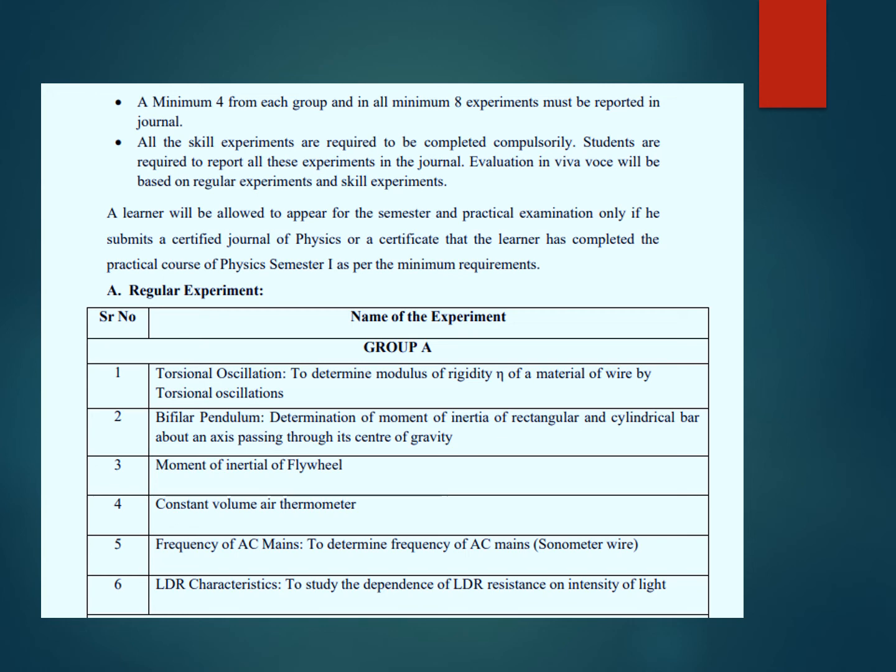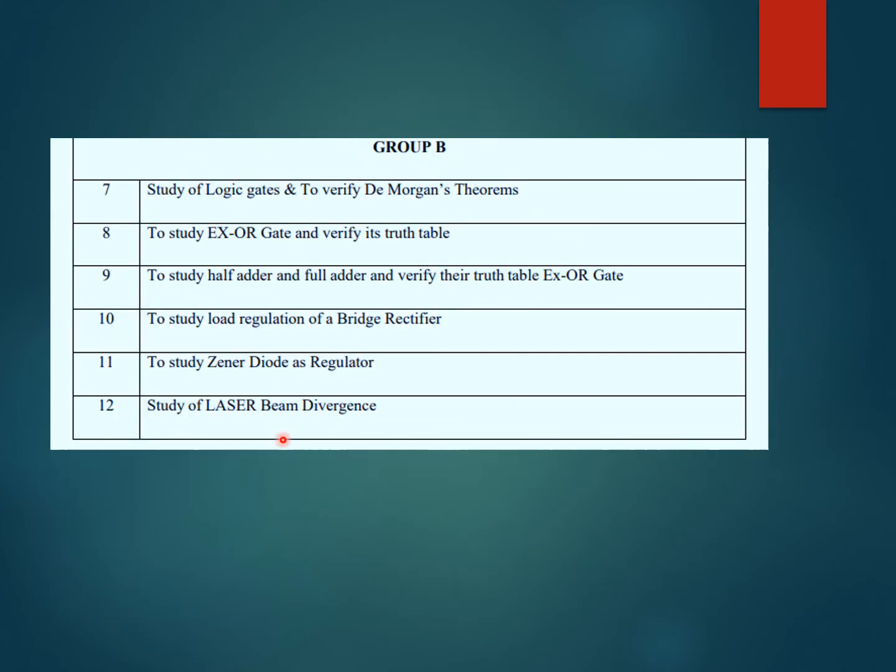Okay, so remember that for the journal certification, you want to take a minimum of 4 experiments from group A and 4 experiments from group B, and a total of 8 minimum experiments should be reported in the journal and certified in time. So what are the experiments in group A? See, like this one, and in group B this one. Okay, there is a list of 12 experiments. Out of that, in your department or college, 8 experiments should be conducted: 4 minimum from group A and group B, and a total of 8 experiments minimum. You can take more experiments also according to time permitting or according to your need.